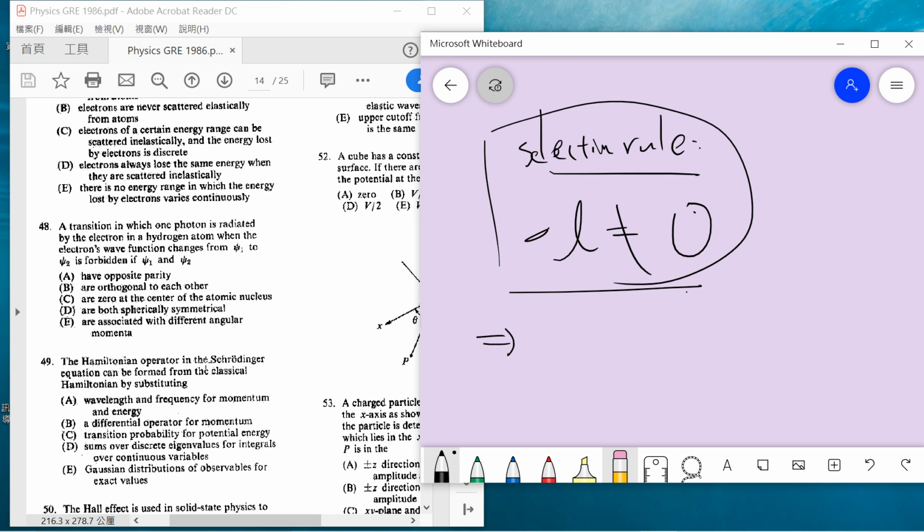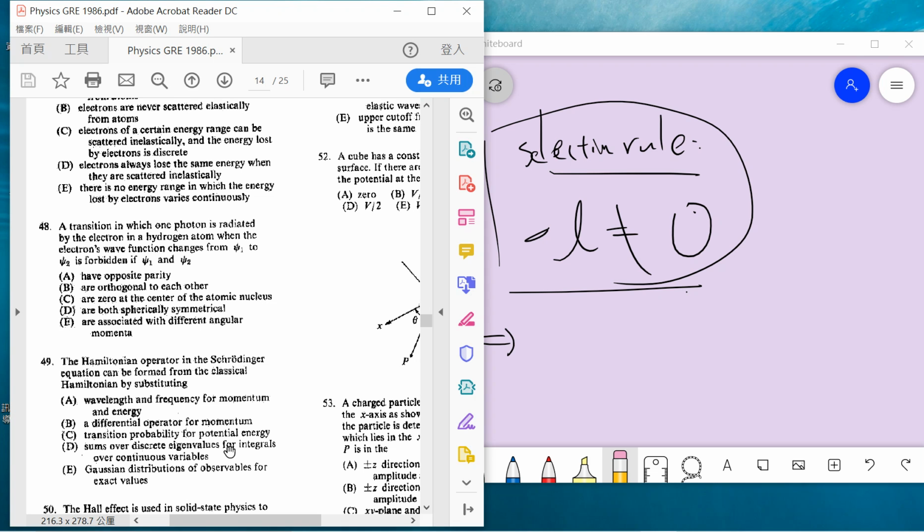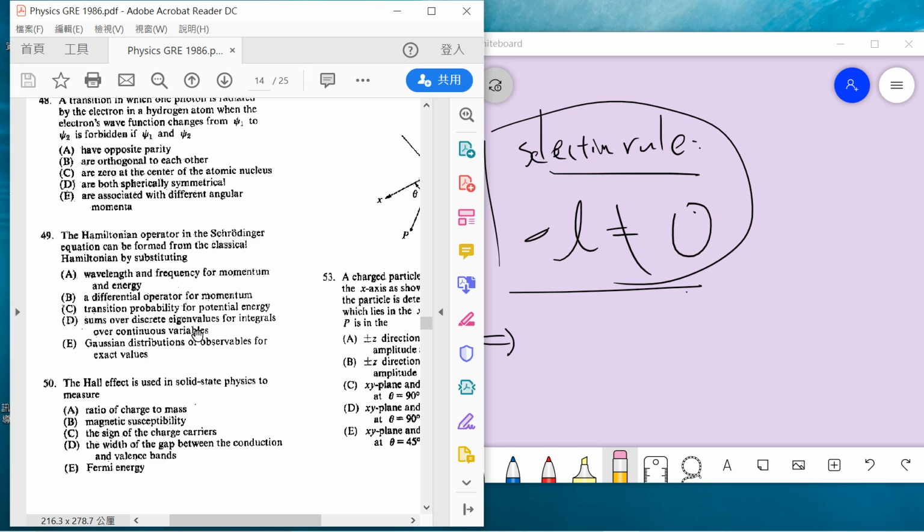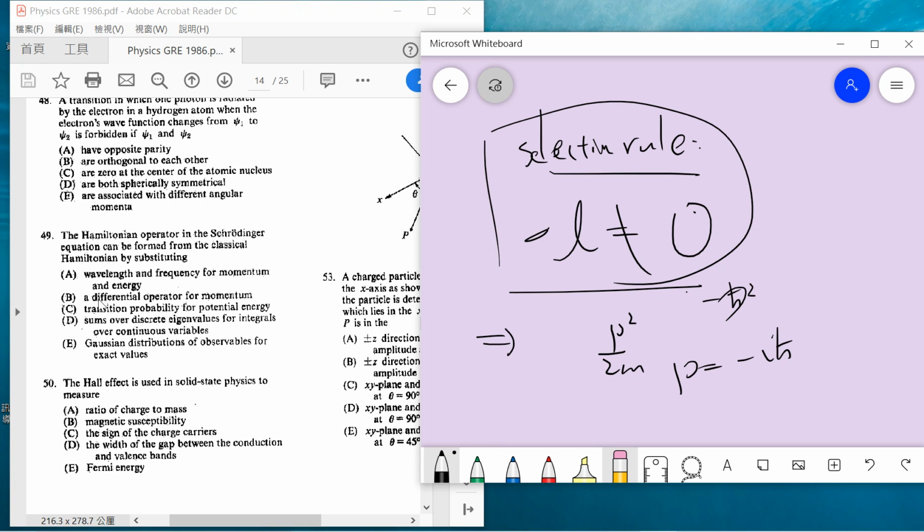So 49, the Hamiltonian operator in the Schrödinger equation is formed from the classical Hamiltonian by substituting what? The differential operator. So the answer is B. You just change p squared over 2m by substituting p equals minus i h bar partial x. Then you can get the answer.